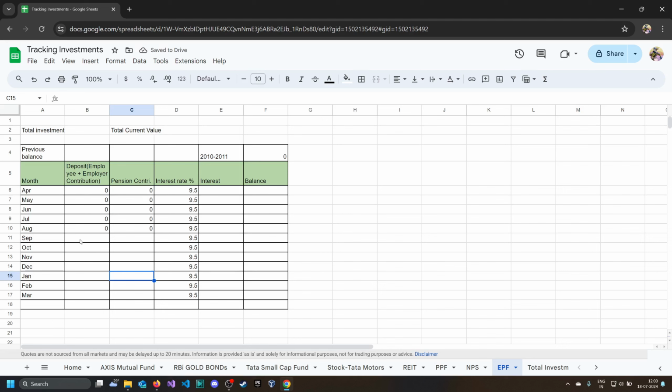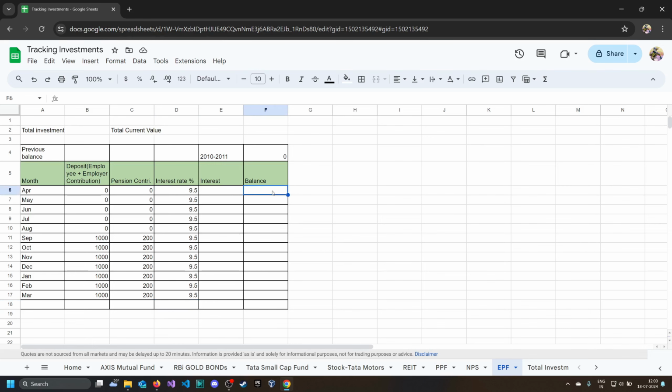So let's say you are contributing 1000 rupees from September. Mostly for a financial year this data remains same, but in middle, if your salary increases, this data can also change. And in pension contribution, let's say we have 200 rupees. So all these data I am taking randomly. It is not calculated in any way.